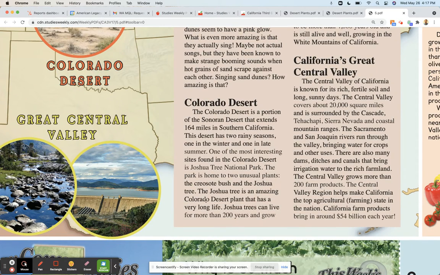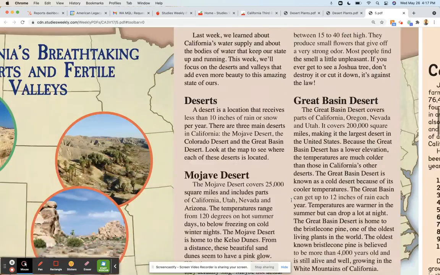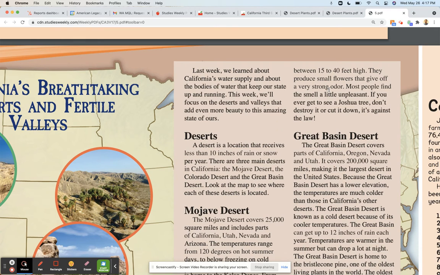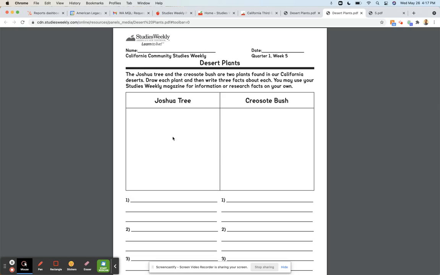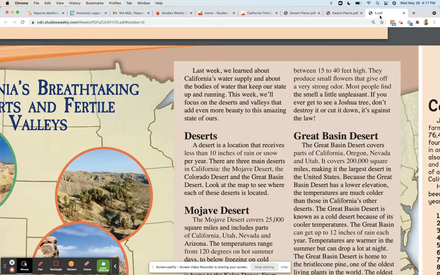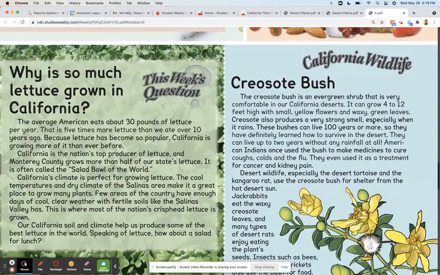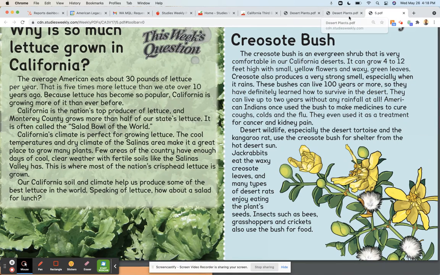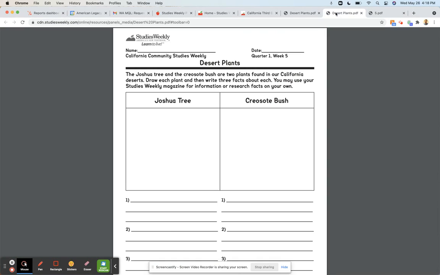The Joshua tree is an amazing Colorado desert plant that has a very long life. Joshua trees can live for more than 200 years and grow up to between 15 and 40 feet high. They produce small flowers. So you've got more than 3 facts for the Joshua tree right there. And you can also do some research on the creosote bush. This is just a quick little project that they can do. But again, these are going to be replete throughout the entire Studies Weekly experience.